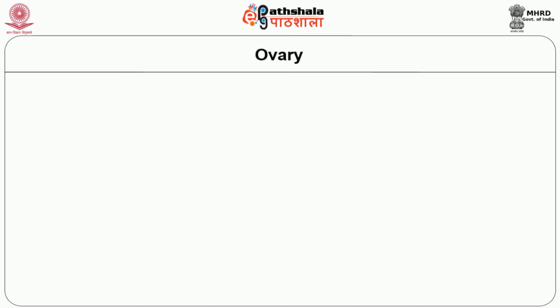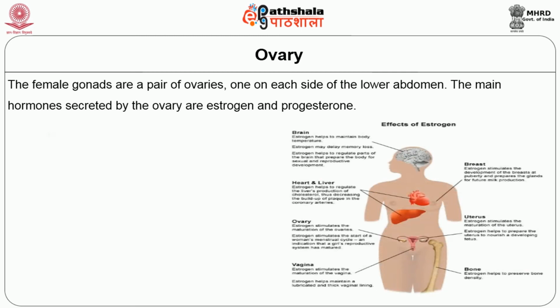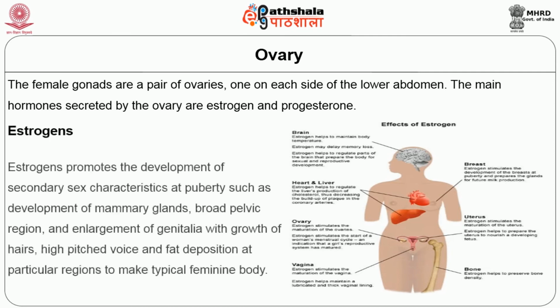Ovary. The female gonads are a pair of ovaries, one on each side of the lower abdomen. The main hormones secreted by the ovary are estrogen and progesterone. Estrogen promotes the development of secondary sexual characters at puberty, such as development of mammary glands, broad pelvic region, enlargement of genitalia with growth of hairs, high pitched voice and fat deposition at particular regions to make a typical feminine body.